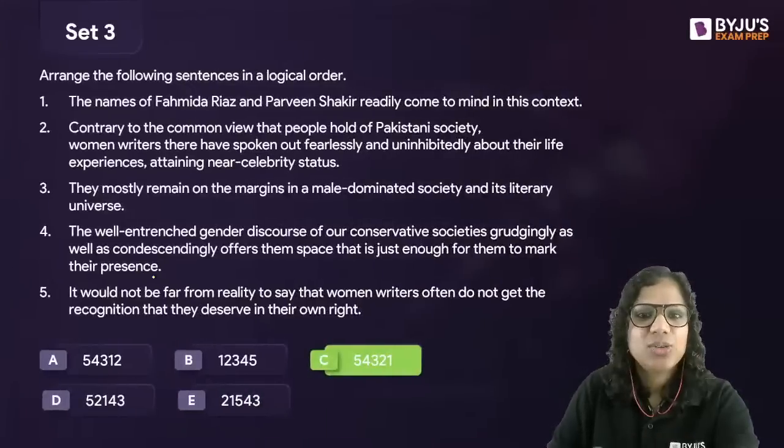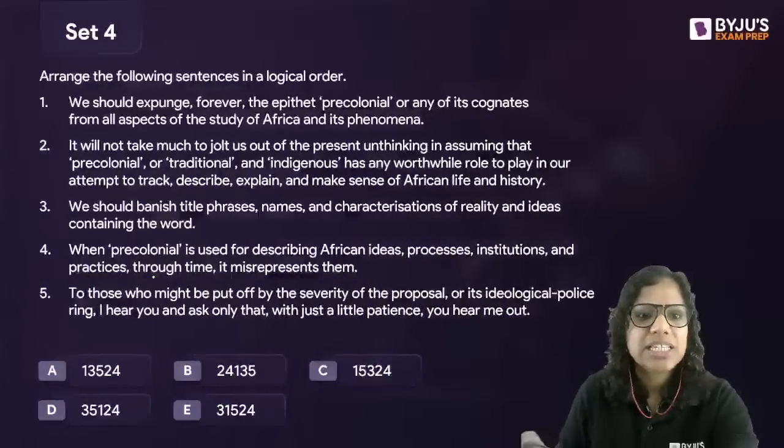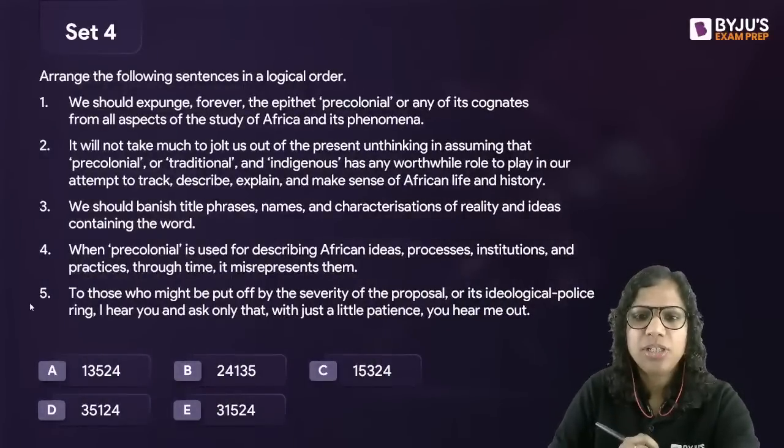Okay, let's go to another set then. Set 4, again a 5-sentence parajumble. Let's see what you say.